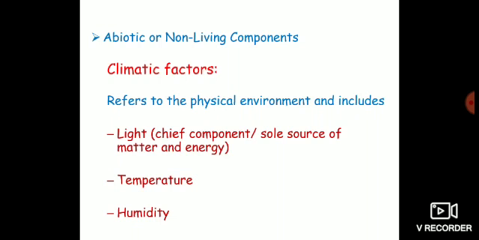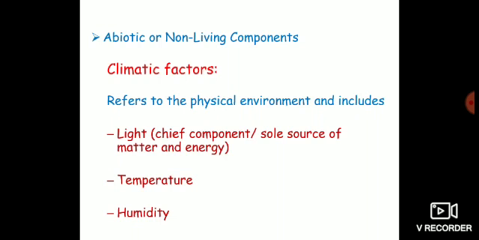The third important factor that significantly influences the structure and productivity of ecosystems is humidity. Humidity means the amount of moisture present in the atmosphere. It has also been found that in those ecosystems where humidity is high, the production of plants is high, and when plants produce abundantly, there will be a lot of other trophic levels present in the ecosystem.